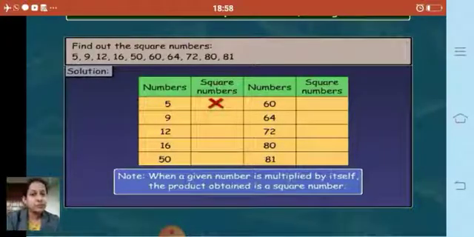72, let's see further. After 8 we are getting 72 or not. 8 multiplied by 8 is 64. 9 multiplied by 9, 9 nines are 81. Therefore 72 is also not a square number. 80 is also not a square number, whereas 81, yes, 9 multiplied by 9 comes 81. So 81 is a square number.